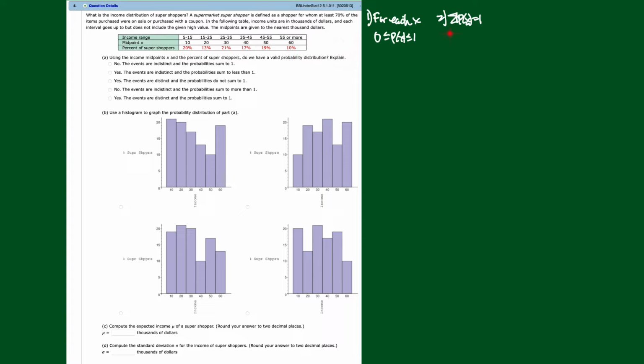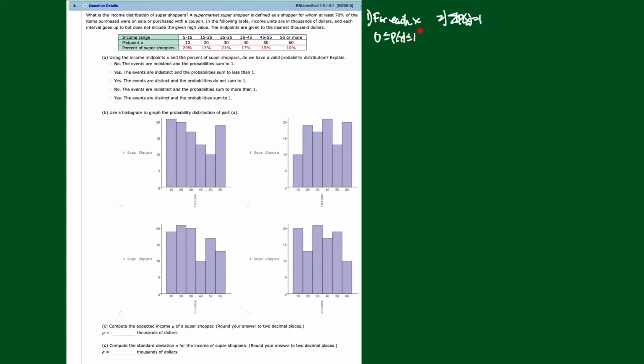And when you add up those p of x's, the red numbers, you have to get 1. By observation, I can see that for every one of these midpoints, the red numbers are between 0 and 1. So this first condition is met.